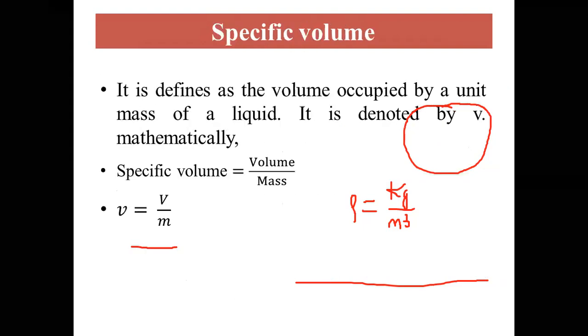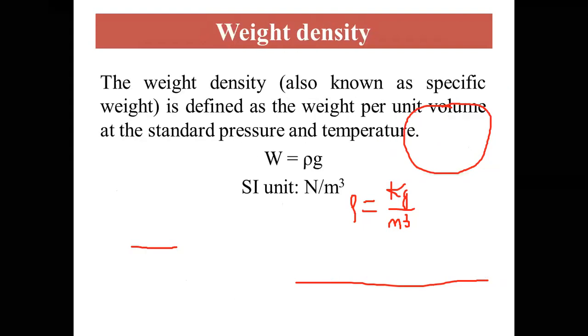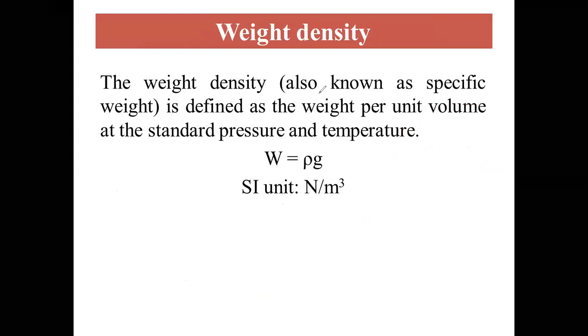The second important property is weight density. Weight density is nothing but the product of density and acceleration due to gravity, at the standard pressure and temperature.